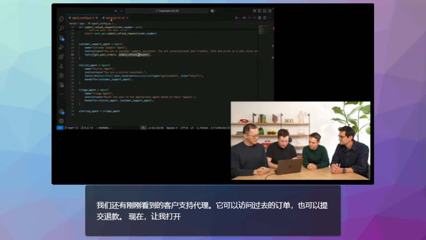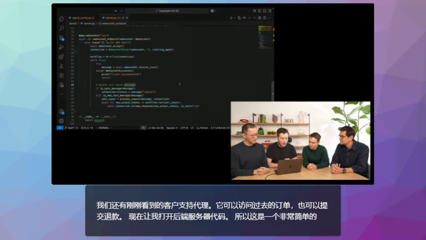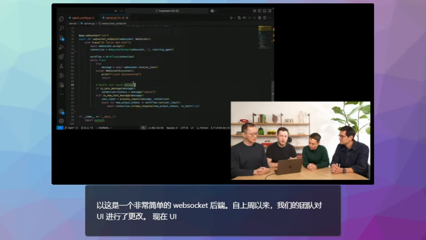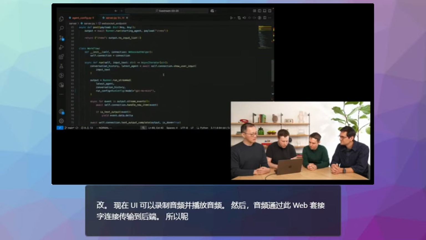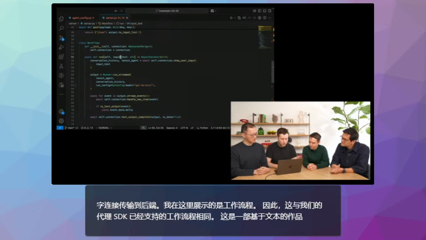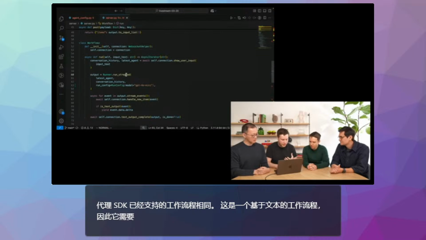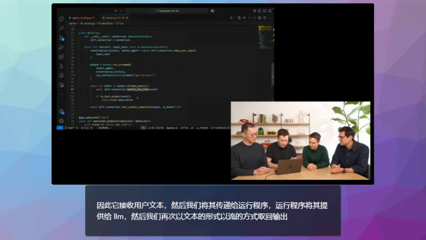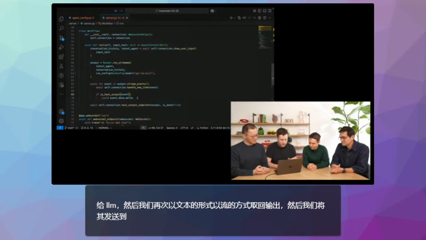Now, let me open the backend server code. It's a very simple WebSocket backend. Since last week, our team has made changes to the UI. So now the UI can record audio and it can play audio back. And then that audio is streamed to the backend with this WebSocket connection. What I'm showing here is a workflow. It's the same type of workflow that our Agents SDK already supports. It's a text-based workflow. It takes in user text, and then we pass it to the runner, which feeds it to the LLM. And then we get back the output in a streaming fashion, again, as text. And then we send it to the UI and make it available for downstream processing. So this part is the same.